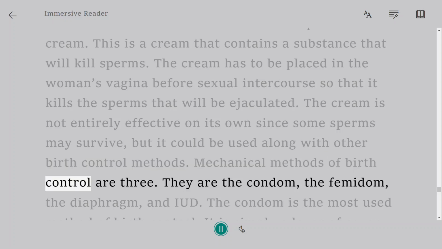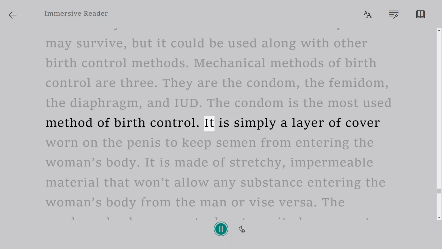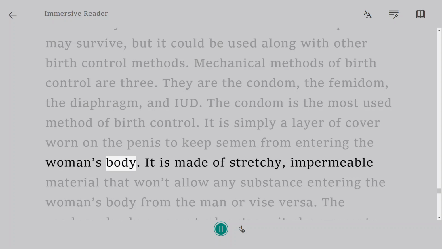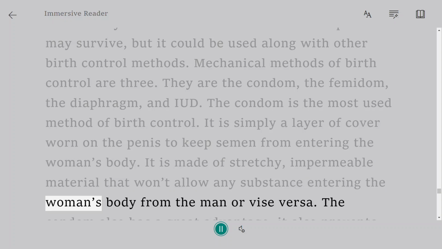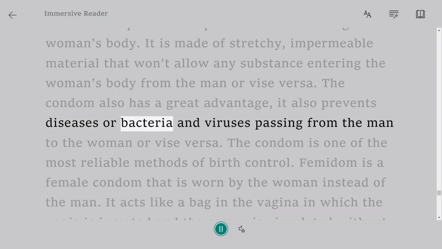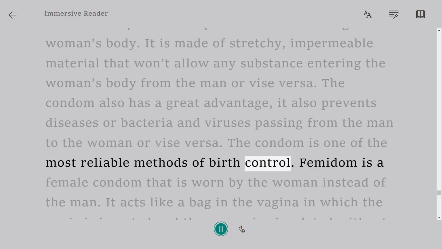Mechanical methods of birth control are four. They are the condom, the femidom, the diaphragm, and the IUD. The condom is the most used method of birth control. It is simply a layer of cover worn on the penis to keep semen from entering the woman's body. It is made of stretchy, impermeable material that won't allow any substance entering the woman's body from the man or vice versa. The condom also has a great advantage. It also prevents diseases, bacteria and viruses passing from the man to the woman or vice versa. The condom is one of the most reliable methods of birth control.